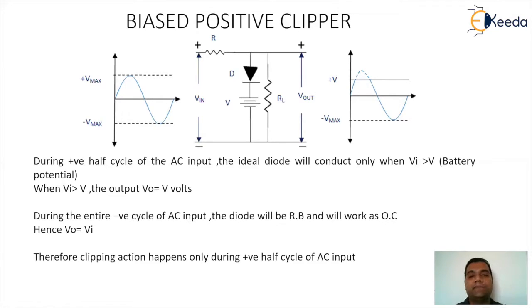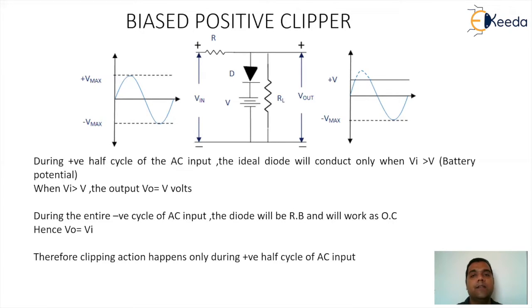During the negative half cycle, the cathode is at the positive terminal of the battery and the anode will be negative. This is all because of the negative half cycle. This will make your anode always negative for the entire AC negative input cycle.